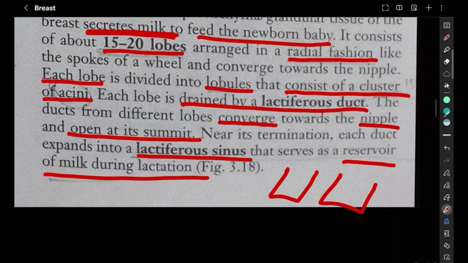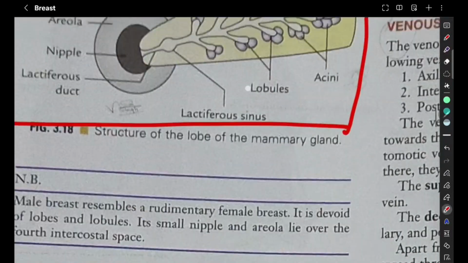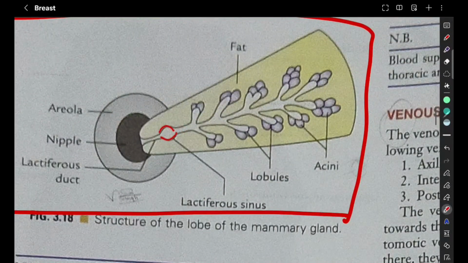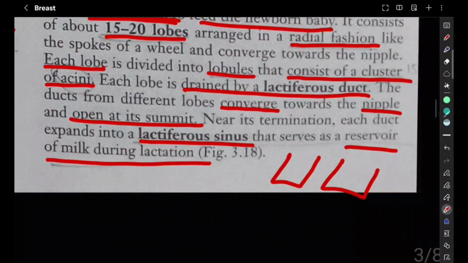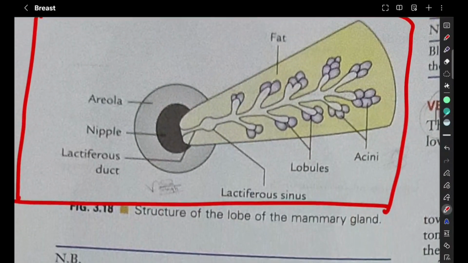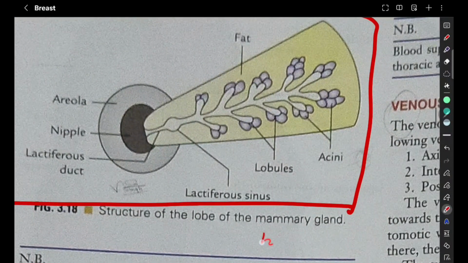Now they converge at the nipple and open. Before, near its termination, you can see it expands into the lactiferous sinus, where it is going to act as a reservoir of milk. This bulged portion over here is the lactiferous sinus. It is going to just store milk, a reservoir of milk during lactation. So this is one lobe. Like this we have 15 to 20 lobes.